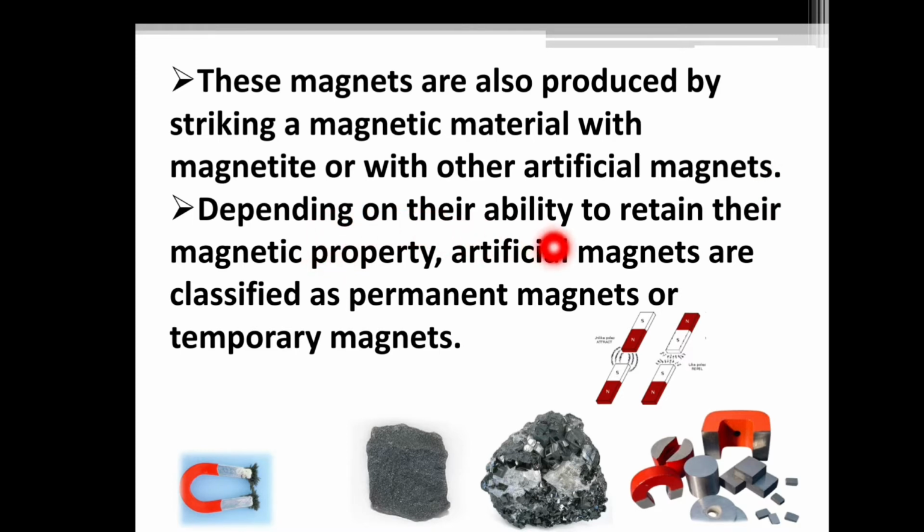Depending on their ability to retain their magnetic property, artificial magnets are classified as permanent magnets or temporary magnets.